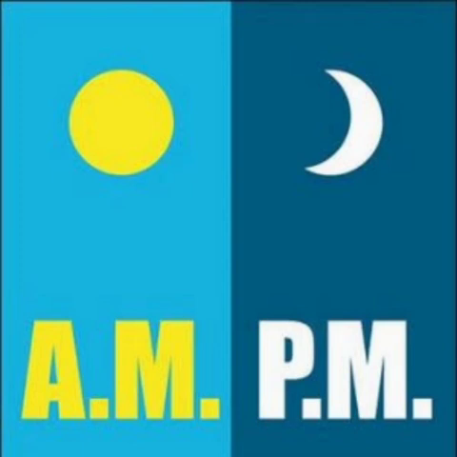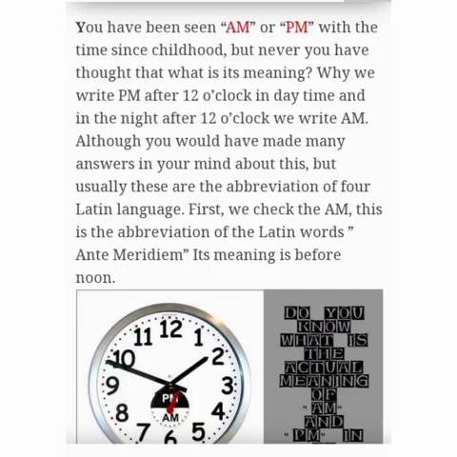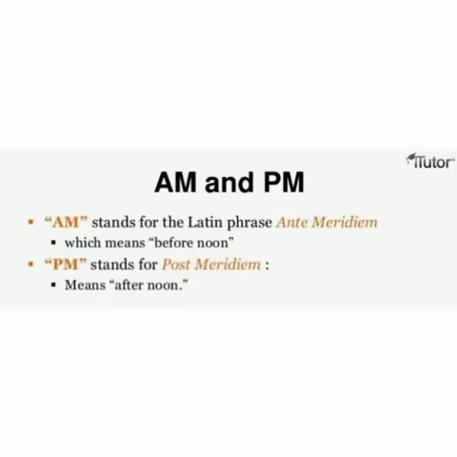AM and PM. You have seen AM or PM with the time since childhood, but you have never thought about what its meaning is. So why do we write PM after 12 o'clock in the daytime, and in the night after 12 o'clock we write AM? First, AM is the abbreviation of ante meridiem. These are Latin words. Its meaning is before noon, AM.